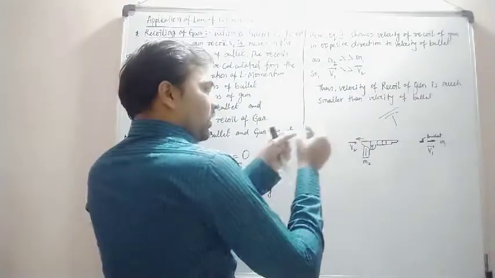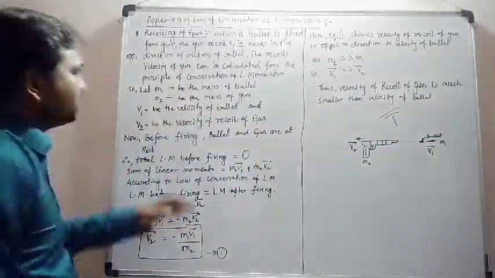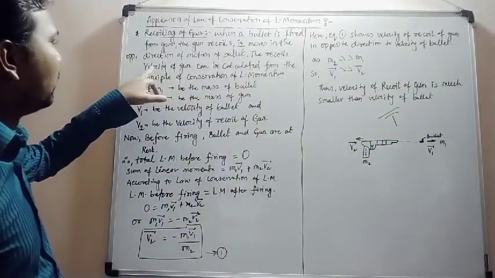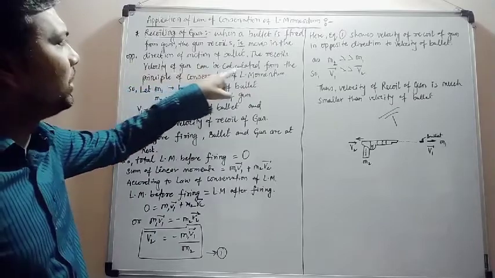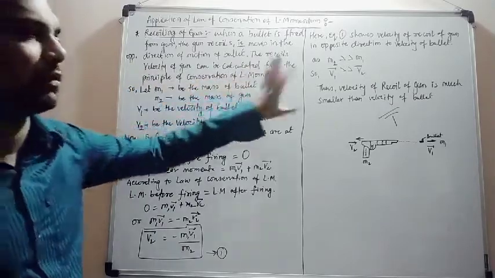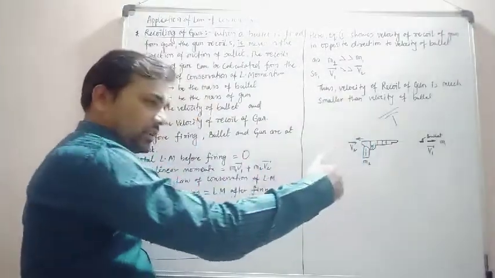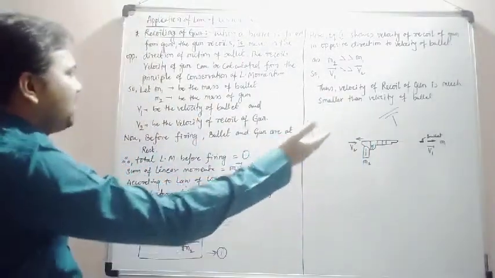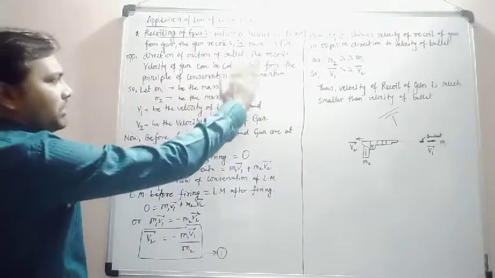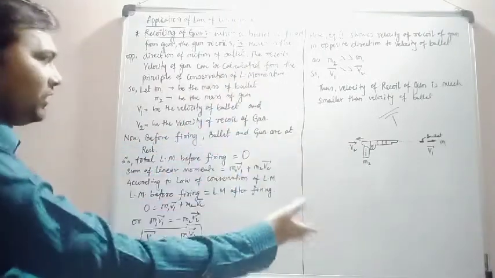Both of them move in opposite directions. The recoil velocity of the gun can be calculated from the principle of conservation of linear momentum.